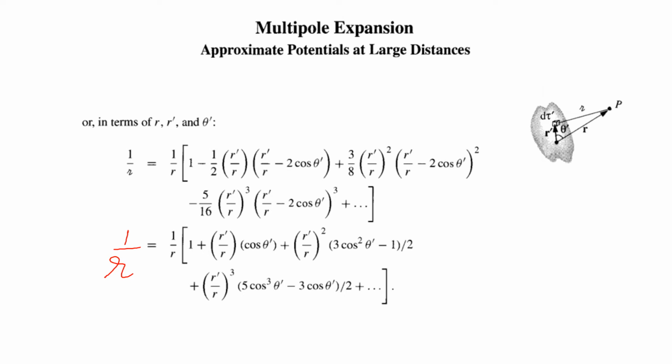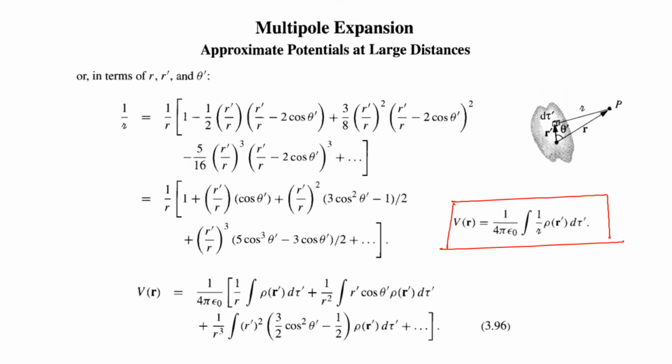So it extends. Okay, only 3 or 4 terms are written here. After substituting the values, we get the term can be expanded like this. So 1 over cursive R equal to 1 over R times 1 minus 1 by 2 R dash by R times (R dash by R minus 2 cos theta), and so on. From this we can take 1 over R out, and that will give 1 over R times 1 plus R dash by R cos theta dash plus R dash by R square times (3 cos square theta minus 1) divided by 2.